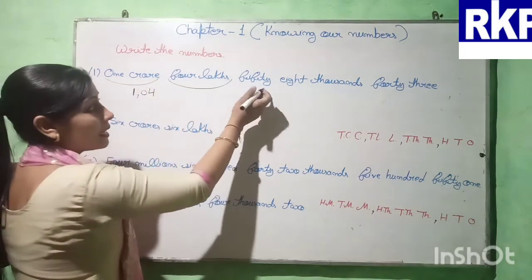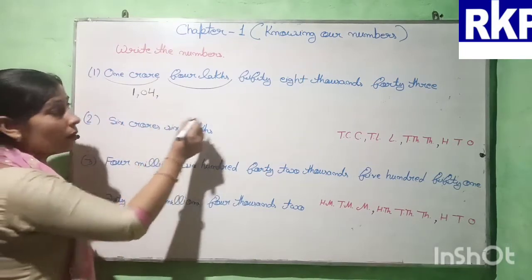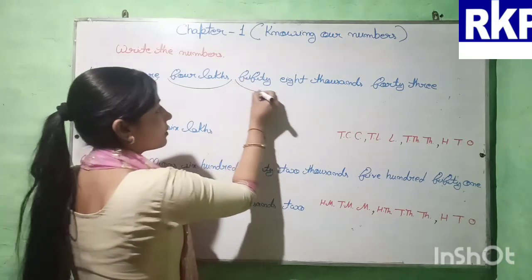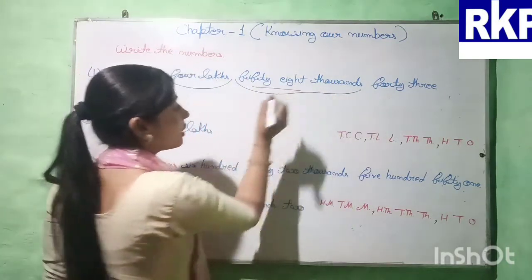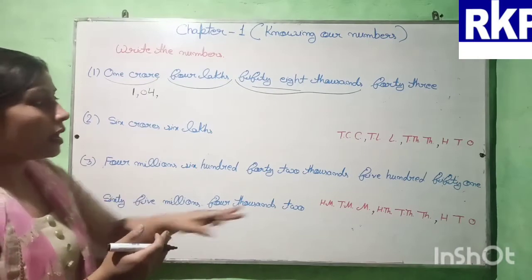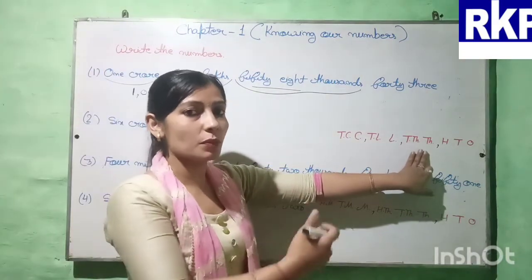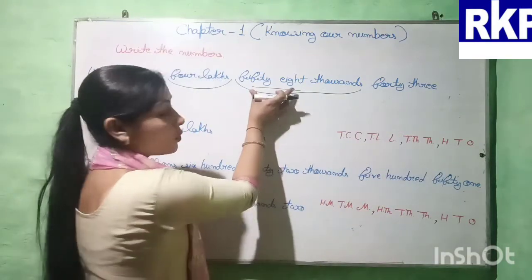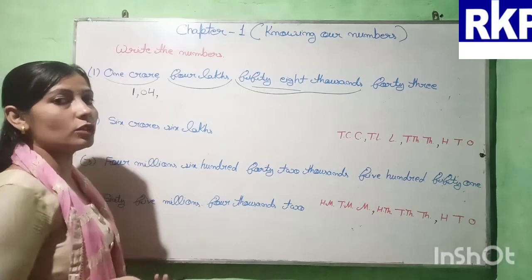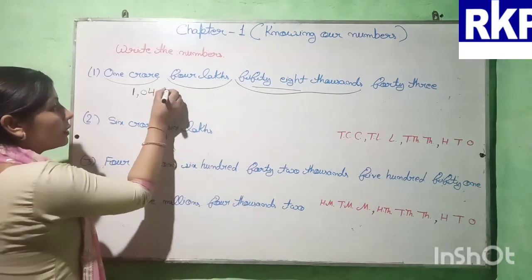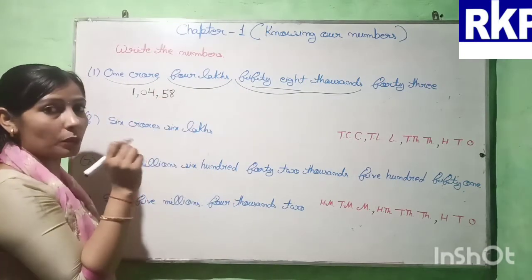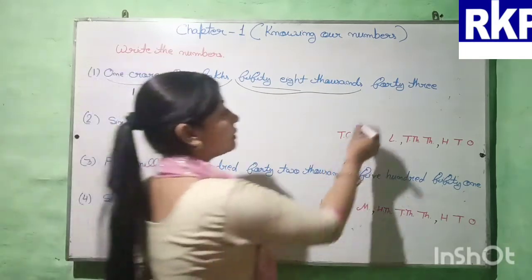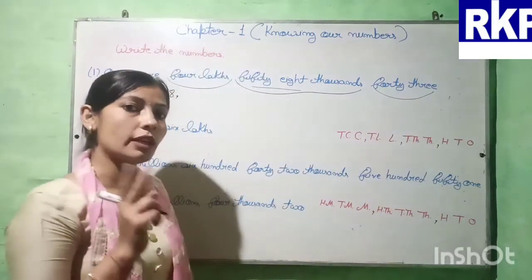Now after lakhs we first put a comma, then 58,000s. So 58 will come in the thousands period. After lakhs we are having the thousands period, and we are having only 2 digits, and here also we are having 2 digits. So no need to put any 0. So here we will write 58. Then put a comma. Then 43, only 43 means only 2 digits.